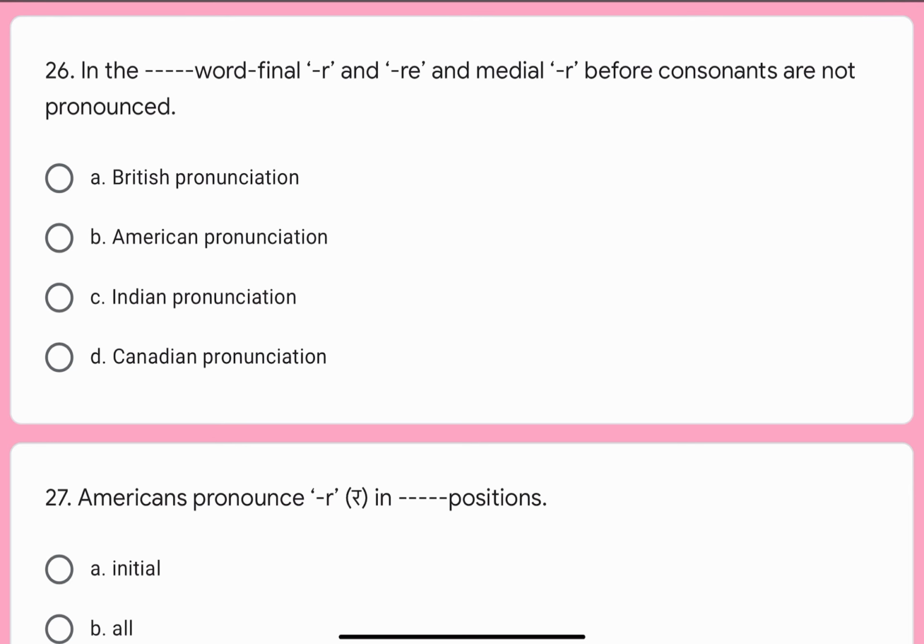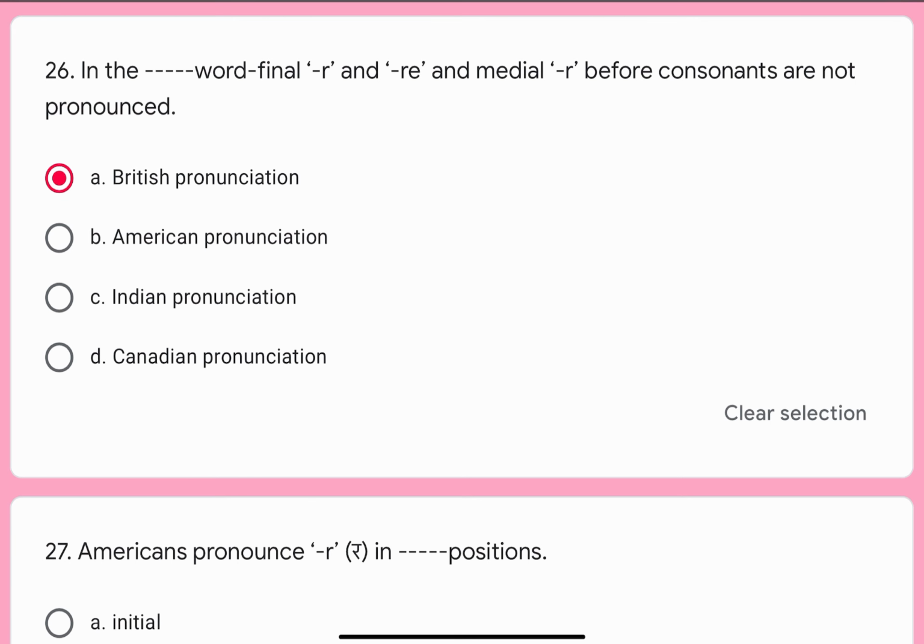Question number 26. In the dash dash word, final dash R and dash RE and medial dash R before consonants are not pronounced. Options are A. British pronunciation, B. American pronunciation, C. Indian pronunciation, or D. Canadian pronunciation. Correct option is A. British pronunciation.